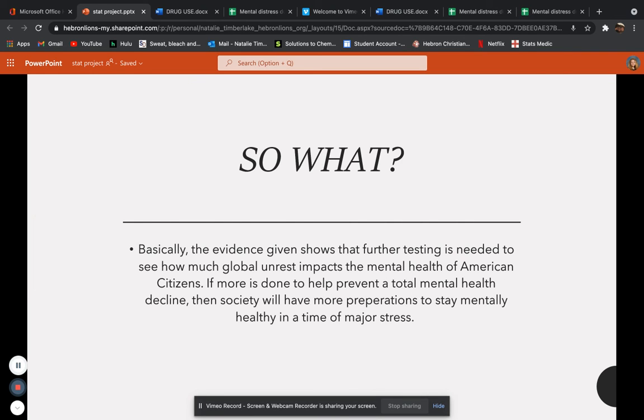So what? Basically, the evidence given shows that further testing is needed to see how much global unrest impacts the mental health of American citizens. If more is done to help prevent a total mental health decline, then society will have more preparations to stay mentally healthy in a time of major stress.